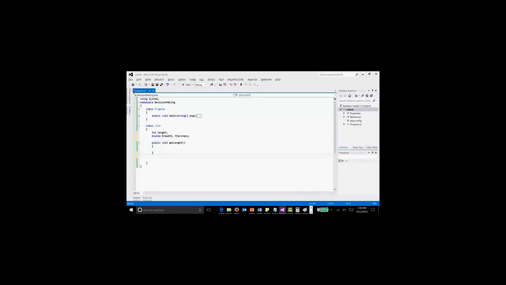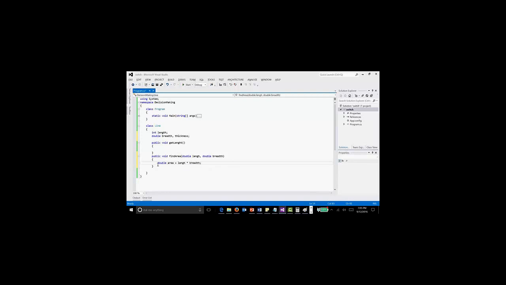So then, if you want to find out what area a line will have, we can make a method, void find area. Inside that I can mention double length, double breadth. Then I can mention double area is equal to length into breadth.